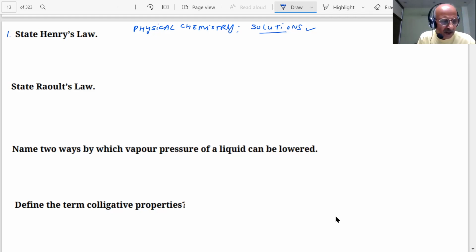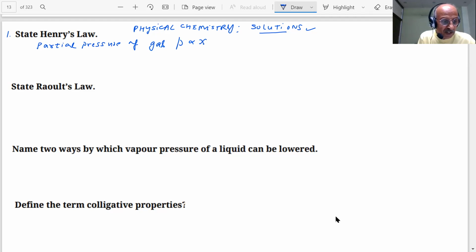What is Henry's law, students? The partial pressure of the gas in the vapor phase is proportional to the mole fraction of the gas in the solution.